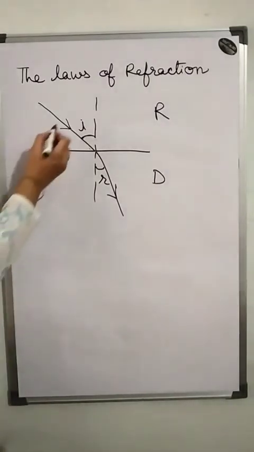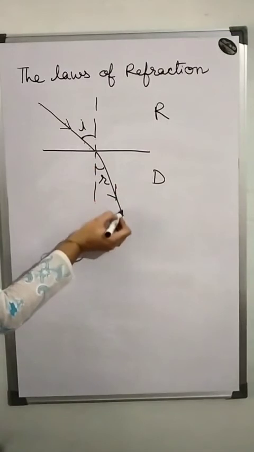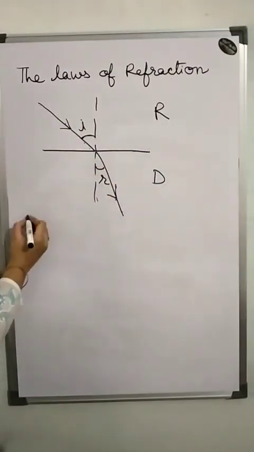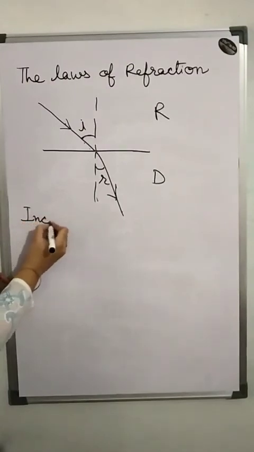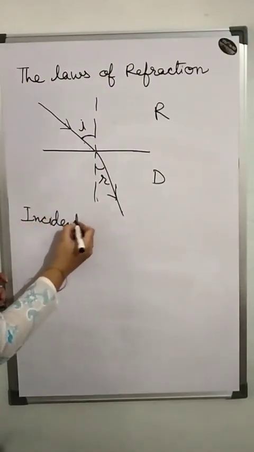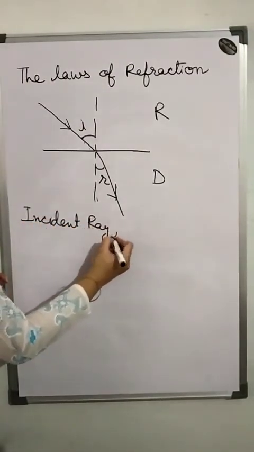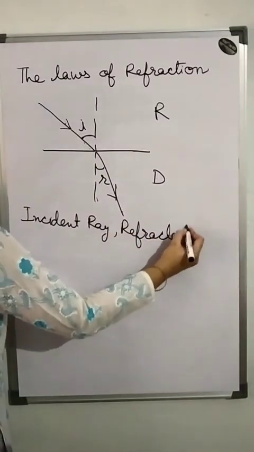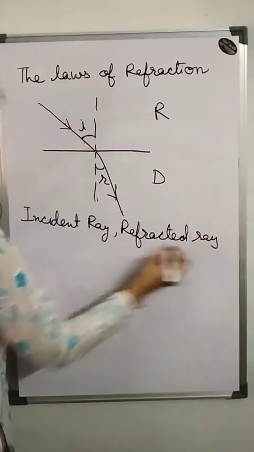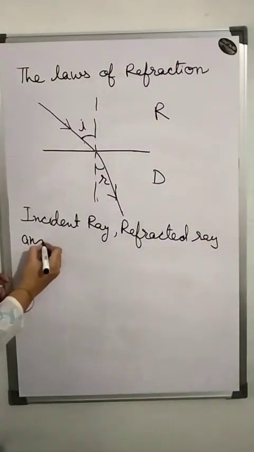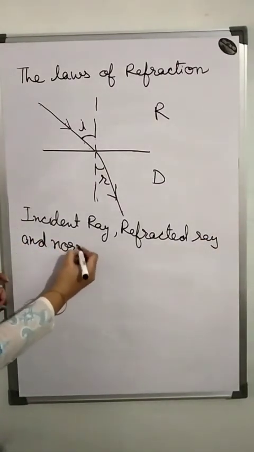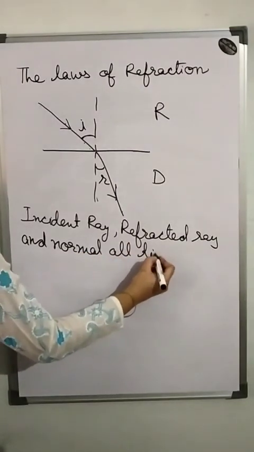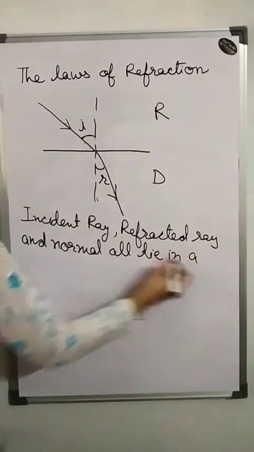Incident ray, refracted ray and normal all lie in the same plane.